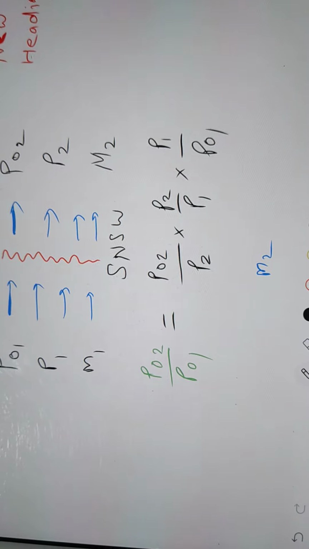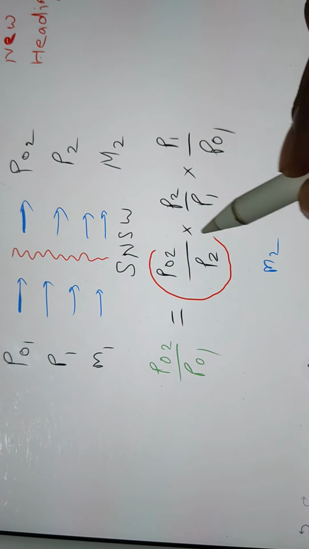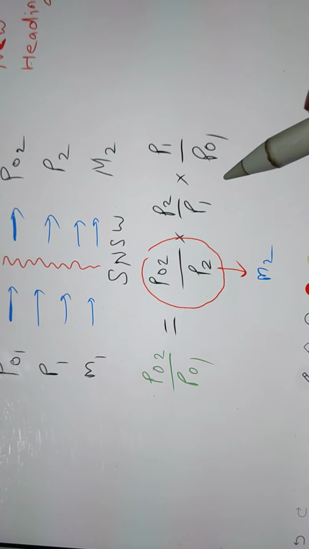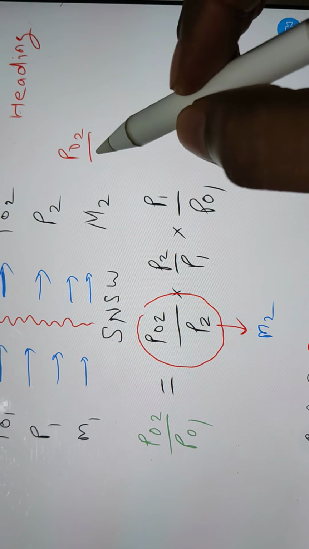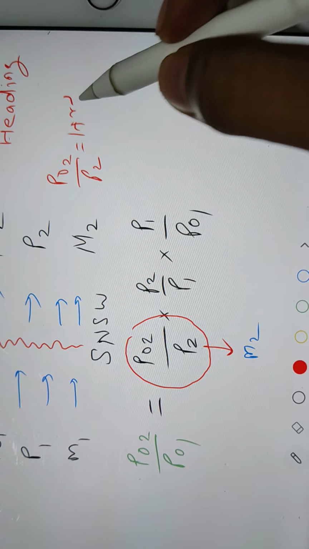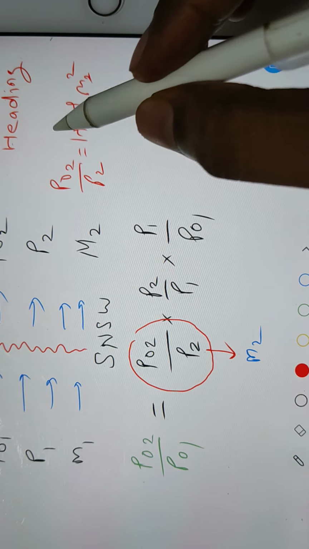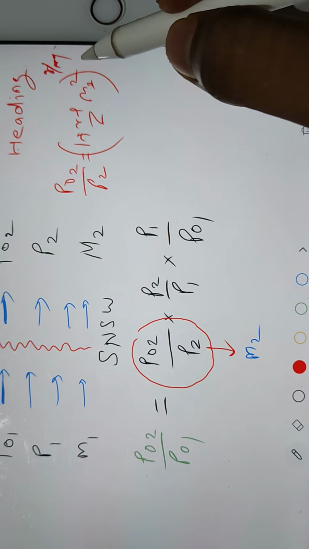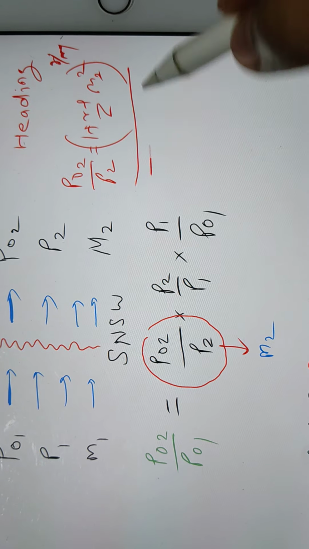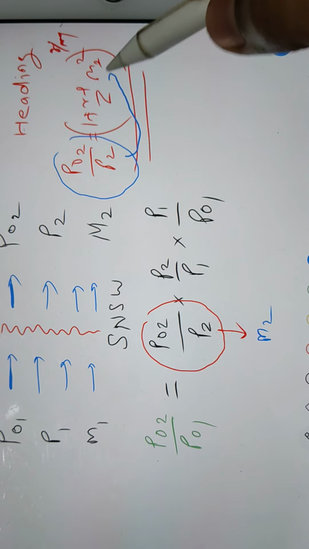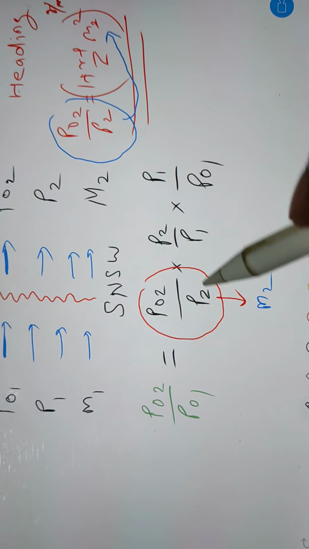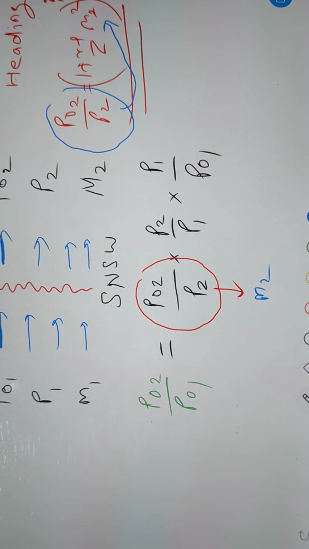First understand this topic. P02 by P2, we know that it is a function of M2. How do we know this? Because we have a direct formula, right? Compressible flow formula: P02 by P2 is 1 plus gamma minus 1 by 2 M2 square, whole power gamma by gamma minus 1, correct? So this total is giving you a sense that this ratio you can find out if M2 is known. That's why I am saying that the P02 by P2 ratio is a function of M2.